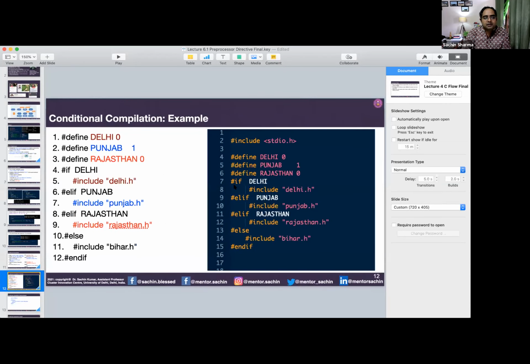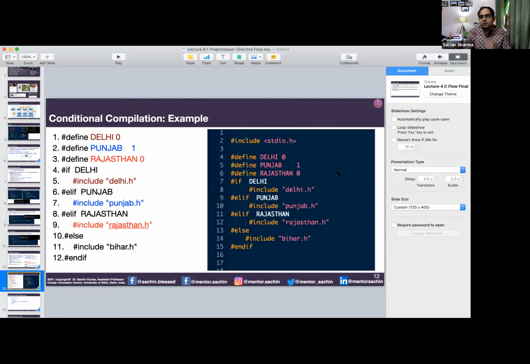So this is the example. Suppose you are writing a program for different states, and let's take a very realistic example. Corona is happening everywhere in the country. All the states are affected, but some are more affected, some are less affected. You want to do some processing with the data and apply functions to get some insight from the data coming from particular states that are more affected by coronavirus.